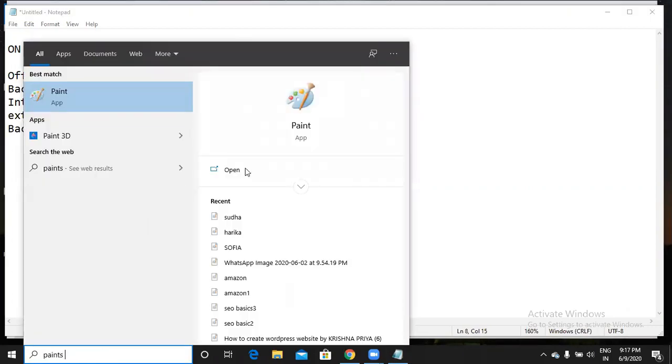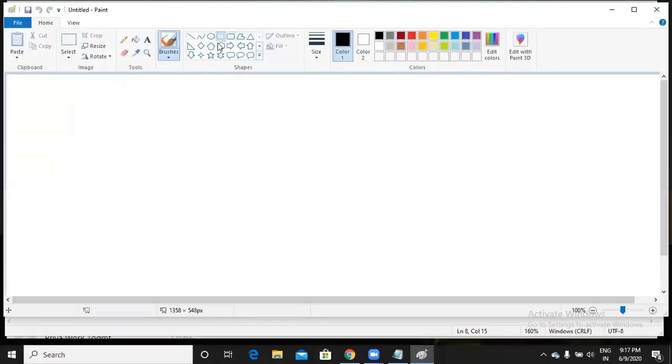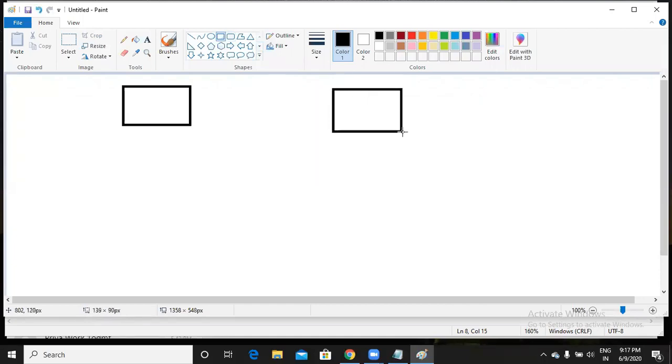Let me show you one simple diagram. Two websites here. If this website is giving a link to this website, what does it mean? It is an external link for this website, and for this website it is a backlink.